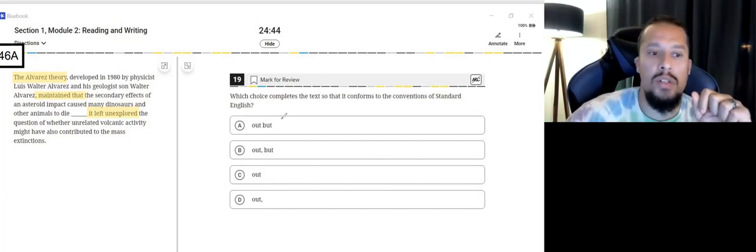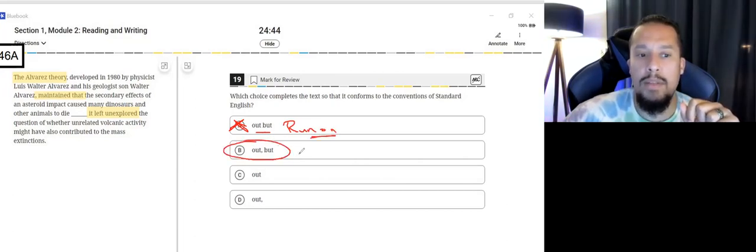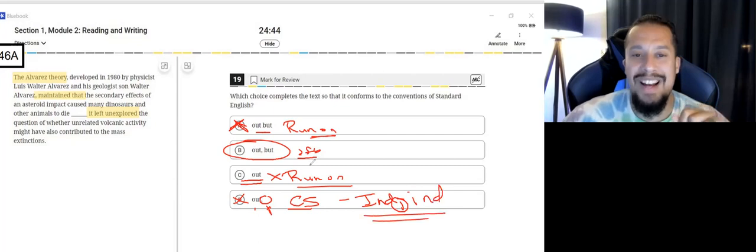If you look at the answer choices, answer A is incorrect because it is a run-on sentence. Answer B is correct because we have a comma FANBOYS between the two independent ideas. Answer C is incorrect because it too is a run-on sentence. And answer D is incorrect because it is a comma splice. What is a comma splice? A comma between two independent ideas.